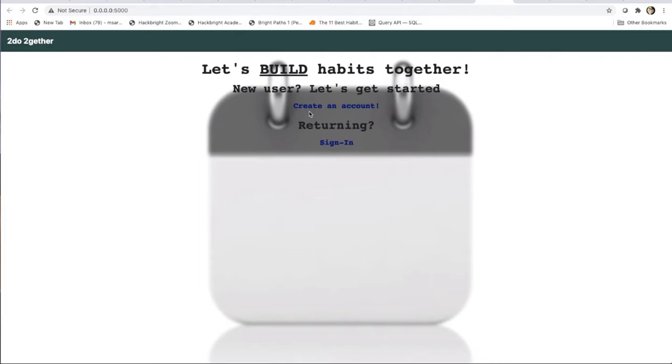Being in lab for around 10 to 12 hours every day and then bringing work back home was a regular thing. This lifestyle did not enable proper good habit planning. The inspiration behind this app comes from a personal need to build good habits with accountability. Getting this process streamlined is why I designed and produced 2do-2gether, a 30-day habit setter with accountability partners. So let's go ahead and take a look at the app.